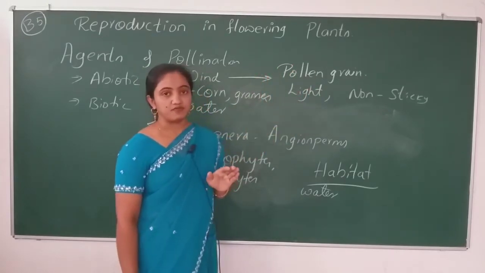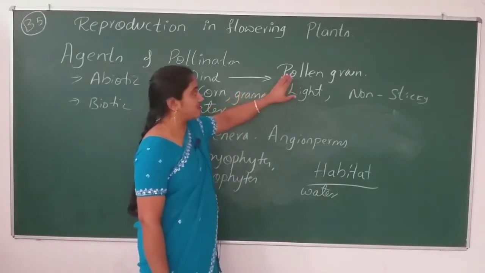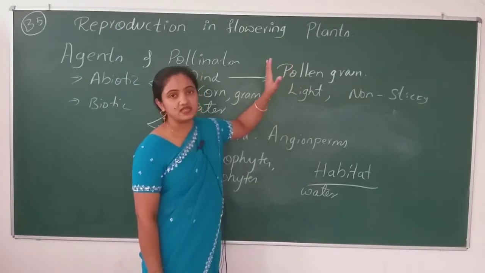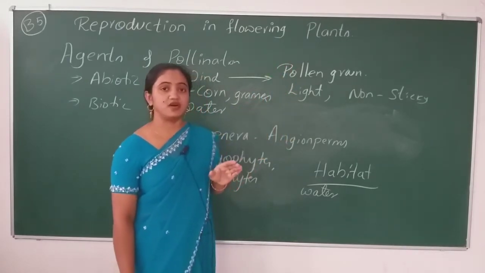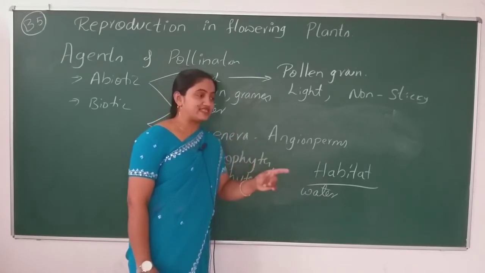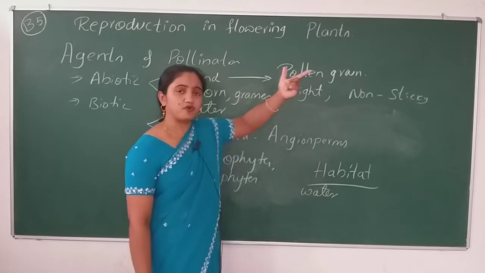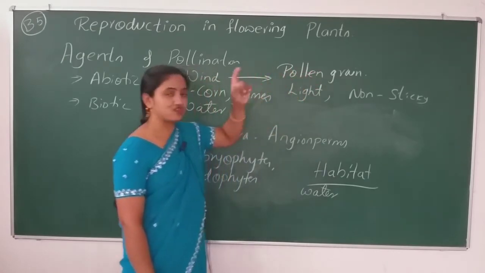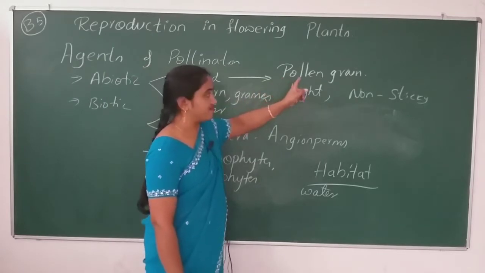Maybe or may not be. That's why pollen grains are released in many numbers. If one pollen grain fails to sit on the stigma of the flower, the next is ready to pollinate. The ovule is only one in number, but the pollen grains will be many.